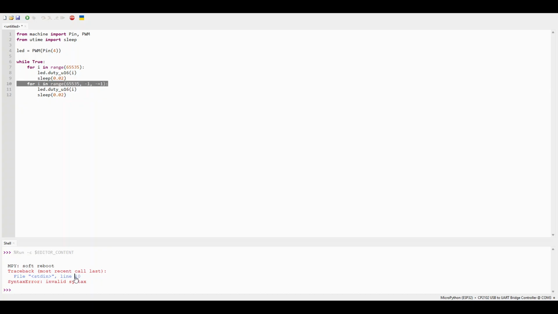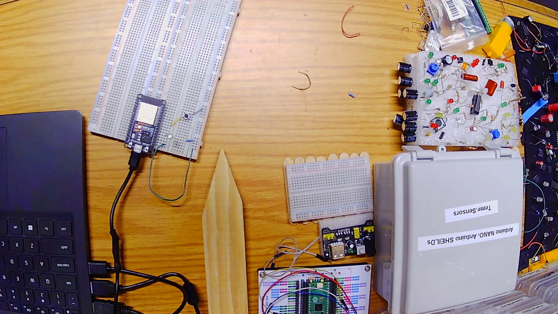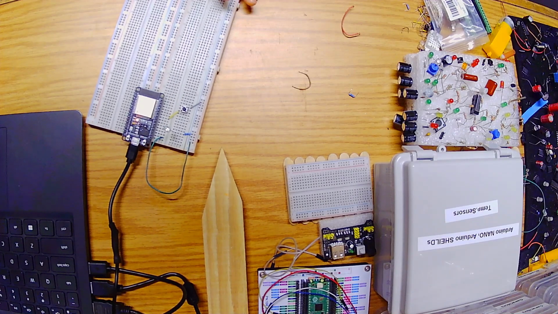And look, I got an error. Looks like I can't do that, so I'll change this to 0. And look at it again. Looks like I just have to go -1. And I can just change this back to minus equals 1. Or -1. Alright, let's run it again. No errors. And we should see our light fading slowly.